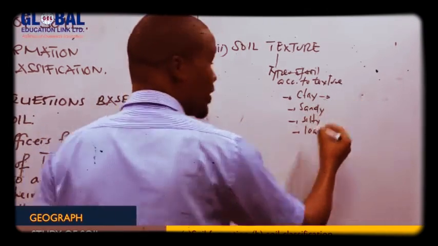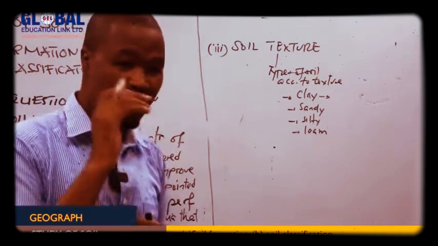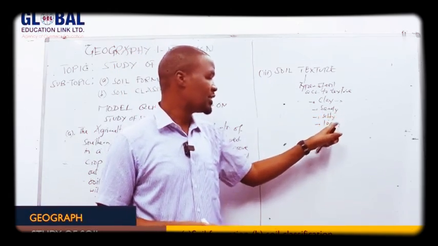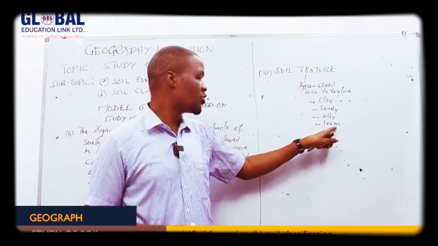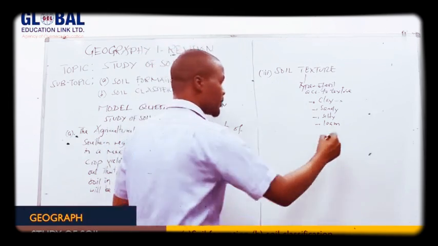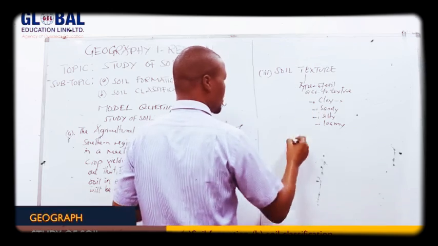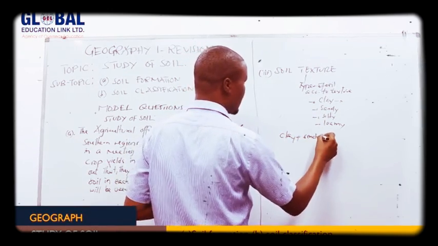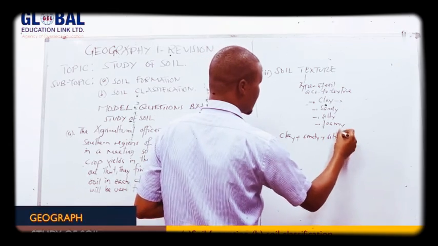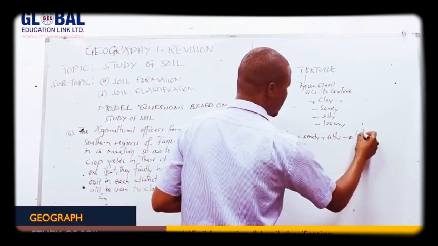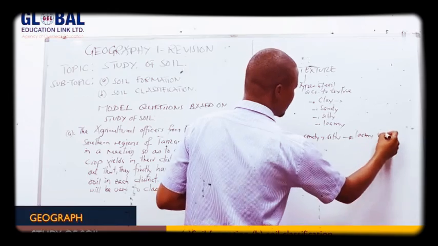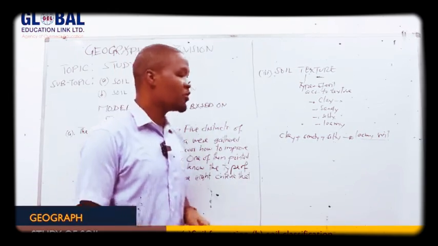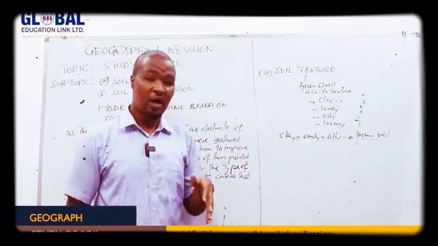Clay soil is a soil texture with very fine particles, followed by sand, silt, and loam. And remember, the loam soil is the combination of the 3. If you take clay plus sandy soil plus silty soil, you get the loam soil texture.